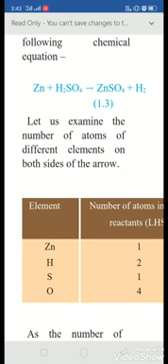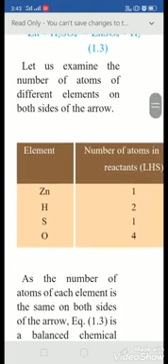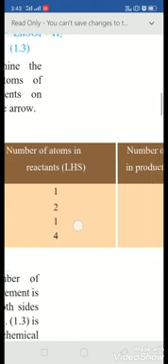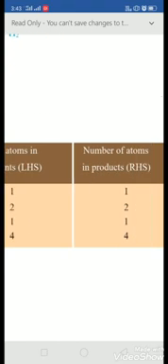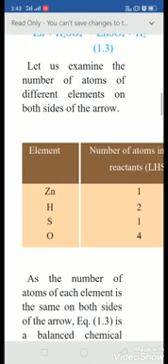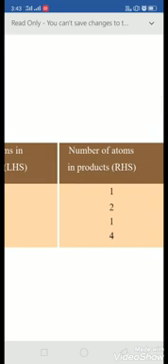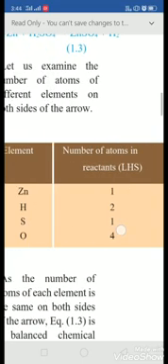The method is that we make four columns, where in the first column we write zinc, hydrogen, sulfur and oxygen. These are the elements in the above reaction. Second, the number of atoms on the LHS, meaning the reactant side, and third, the number of atoms on the RHS, that is the product side. Zinc: reactant side 1, product side 1.